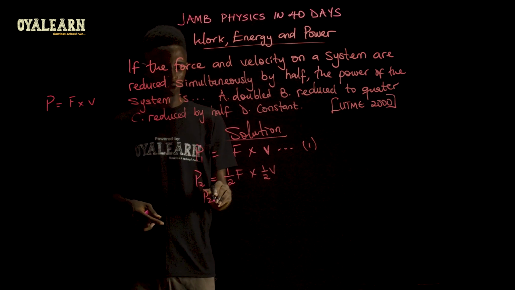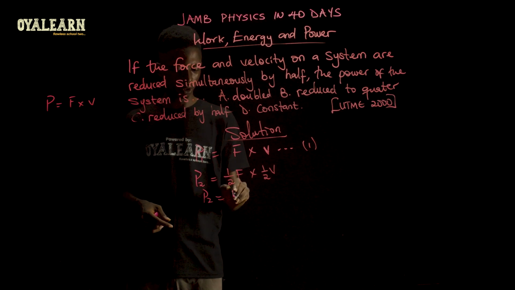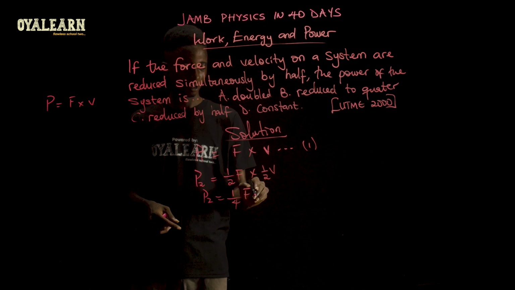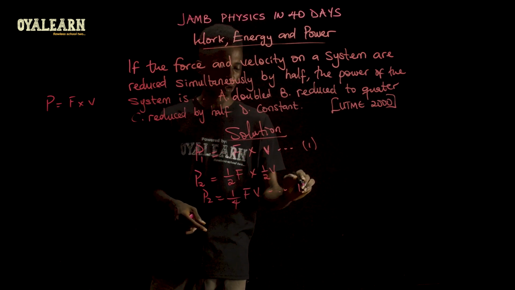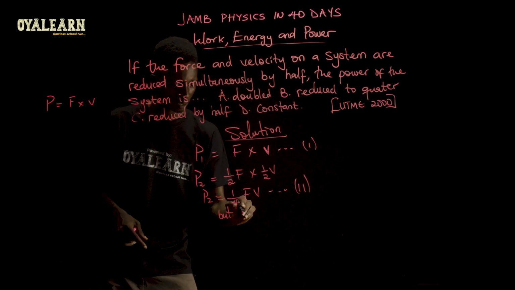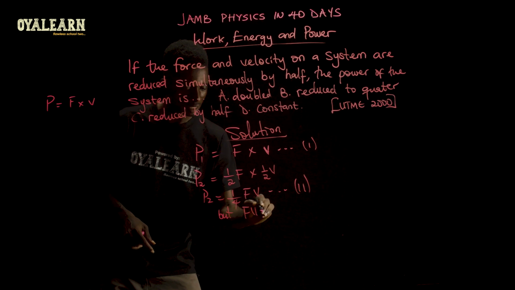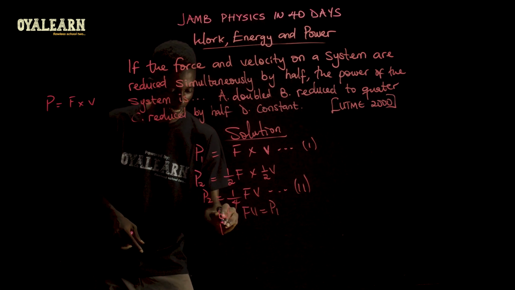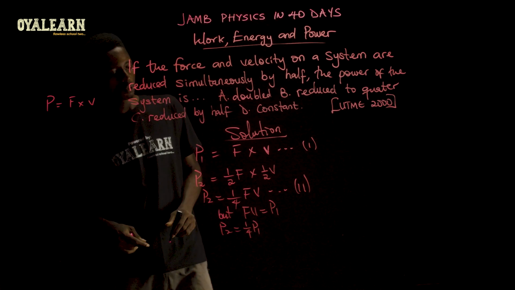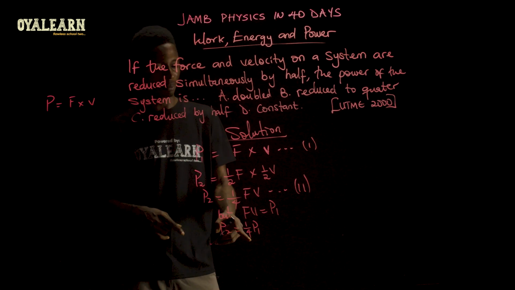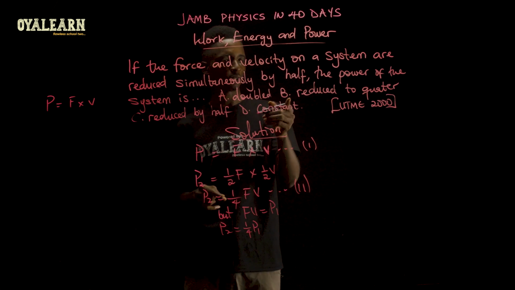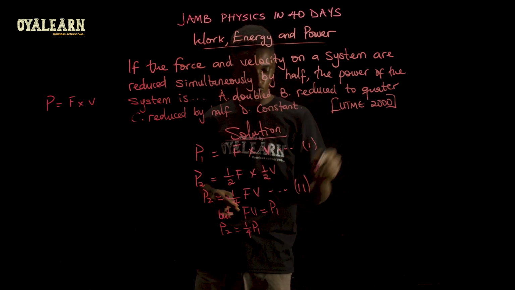Now, from here, P2 therefore becomes 1 times 1, 1, 2 times 2, that's 4, FV. So we call this equation 2. Now, when you look at this, FV is the same thing as P1. So that means that P2 is 1 over 4 of P1. So we see that the power is reduced by a quarter here. So in that case, the correct option would be option B, which says reduced to a quarter.